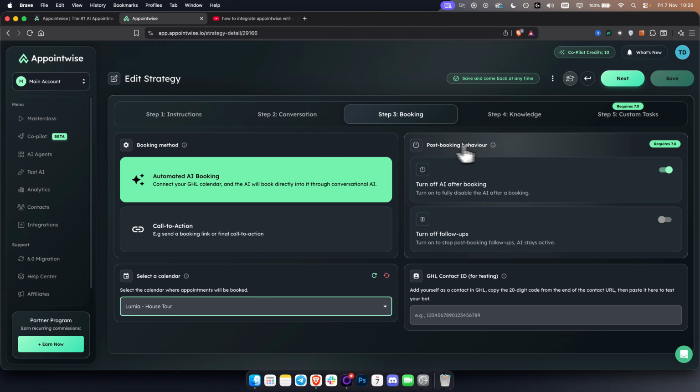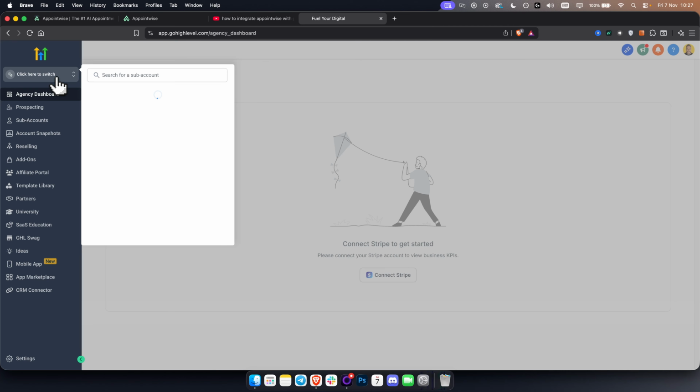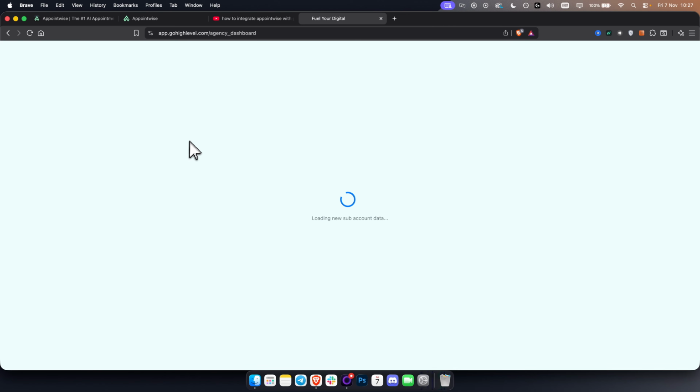Here you have post booking behavior. You can enable this. I always enable turn off AI after booking, and I don't turn off the follow-ups because it would be dumb for me to remove those. And then for the Go High Level contact ID, you want to go to your Go High Level sub account.